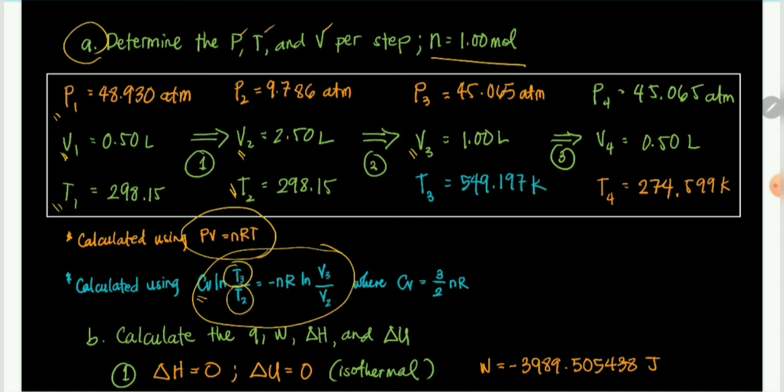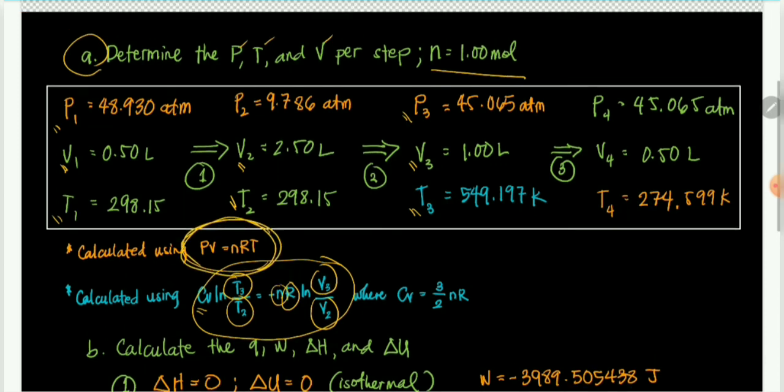T2 is 298.15 Kelvin. n is 1 mole. R is 8.314, or just R kasi magka-cancel lang naman yung nR dyan. V3 is 1 liter, V2 is 2.5 liters. So makukuha nyo dyan yung T3, which is 549.197 Kelvin. Then, after nyo makuha yung temperature, you use the ideal gas law to determine the pressure, which is 45.065 atmosphere. This is determined again using the ideal gas equation.